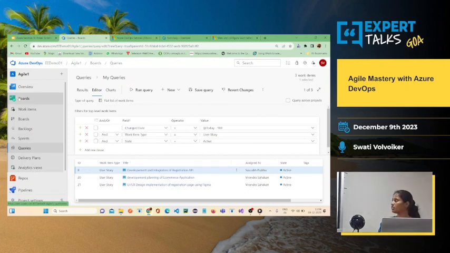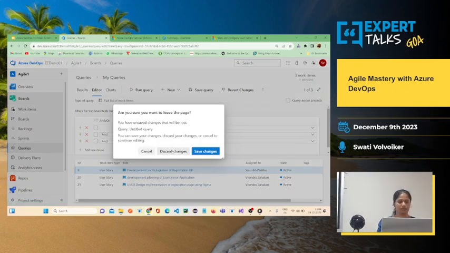Okay, so this is all about boards. Okay, so any queries on boards? Understood? So this is something which is used by project leads or a team, or even the team members use it to create their own tasks and process their own work during the sprint.